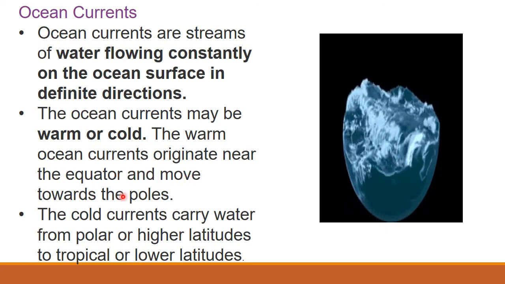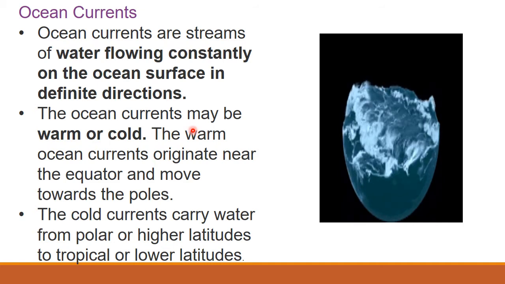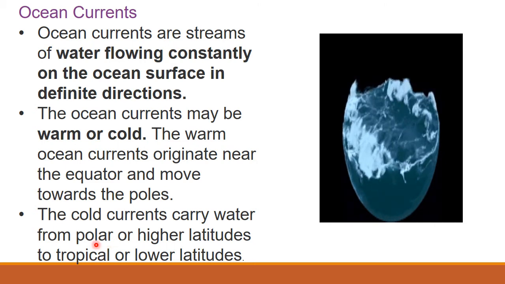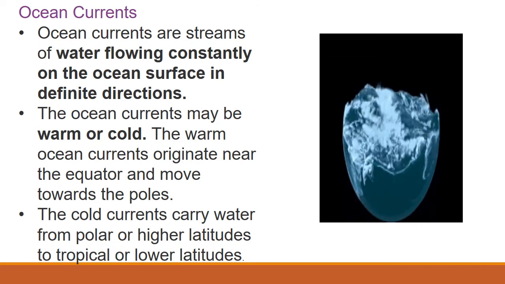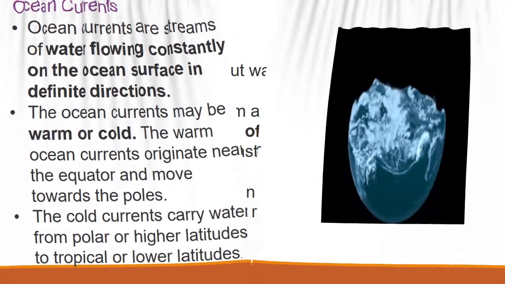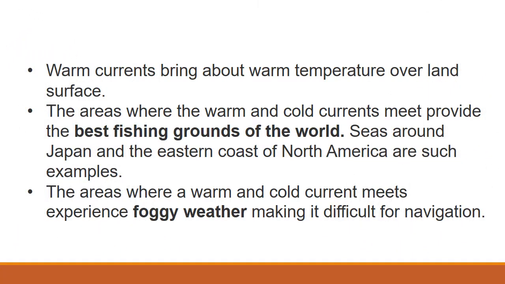The warm ocean currents originate near the equator and move towards the poles. And cold currents form near the polar or higher latitudes and move towards the tropics. Because of a warm current blowing towards the land, we will feel warm temperature near the land.